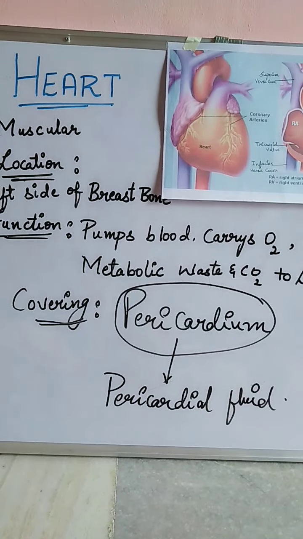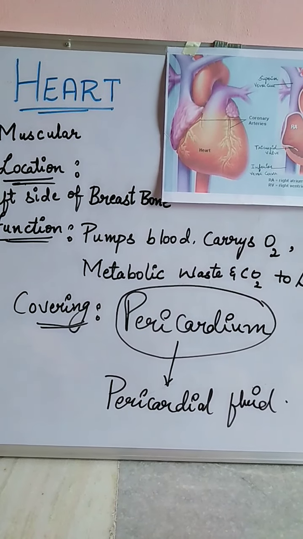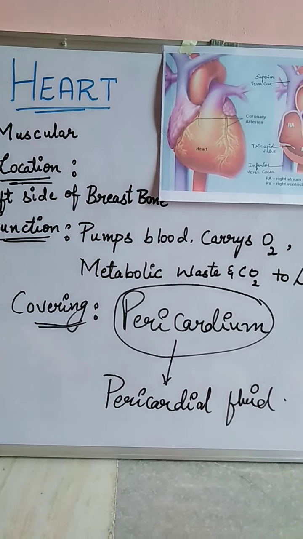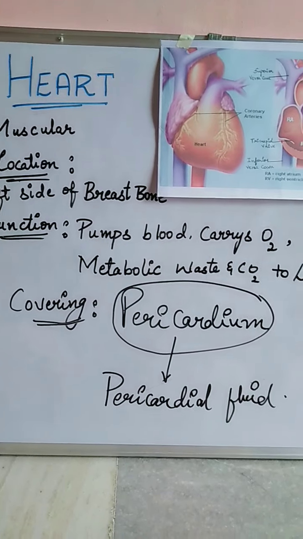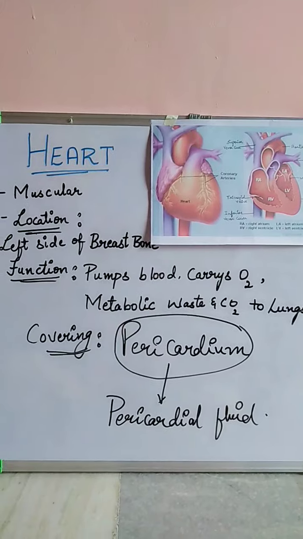The heart is covered by a double layered membrane called the pericardium, or the pericardial membrane. The space between these two layers is filled with a fluid called pericardial fluid. The function of pericardial fluid is that it protects the heart from shocks and injuries.